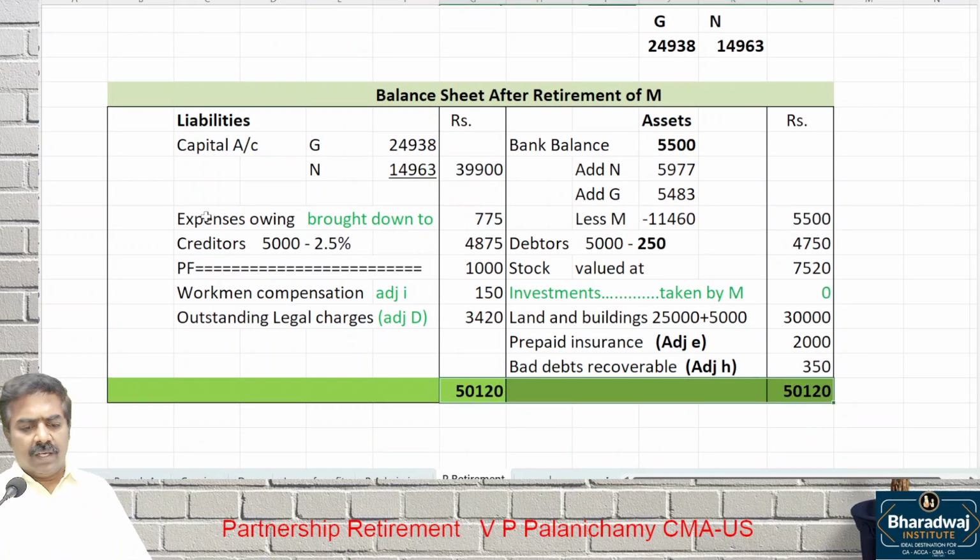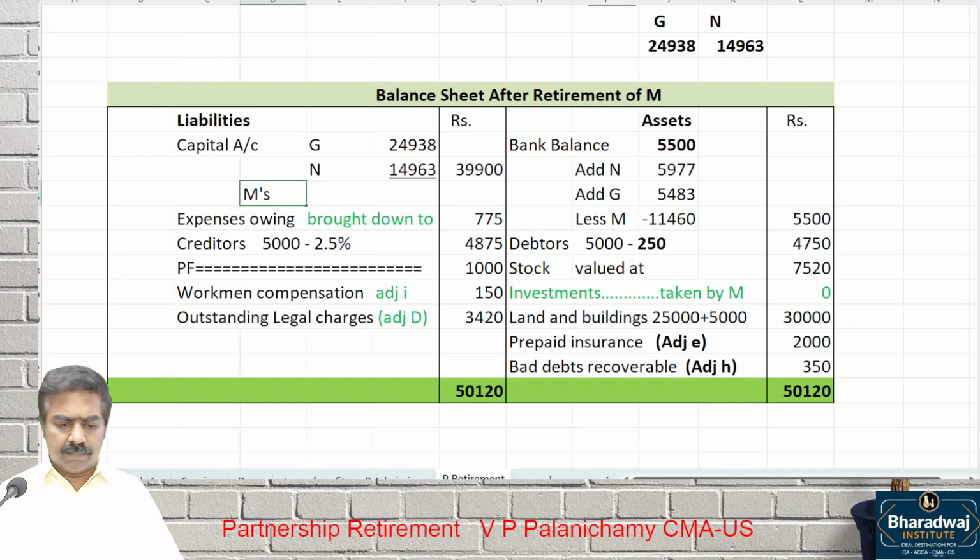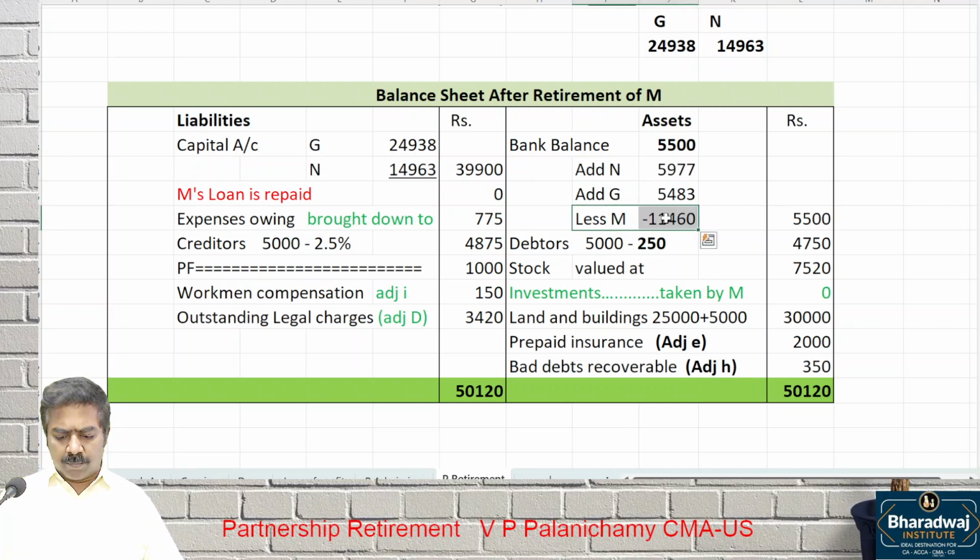50,120. In case C also, what is same? Liabilities are same. Only difference is M's loan will not come. M's loan is repaid. That will not come in the balance sheet. 0. Bank balance: opening balance plus N plus G minus M paid. So the net amount is 5,500.